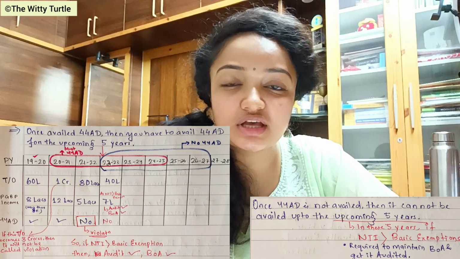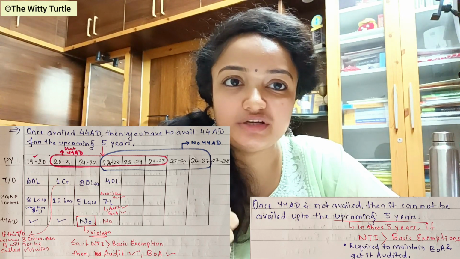Another thing is that whenever you have to write this particular provision that you have to maintain the books of accounts and you have to get those books of accounts audited, then simply remember that maintaining the books of accounts comes under section 44AA, right? And getting those books of accounts audited comes under section 44AB, right? Section 44AB, that we will further study in the upcoming classes, right? Remember this thing, because in the upcoming sections also this is very important.